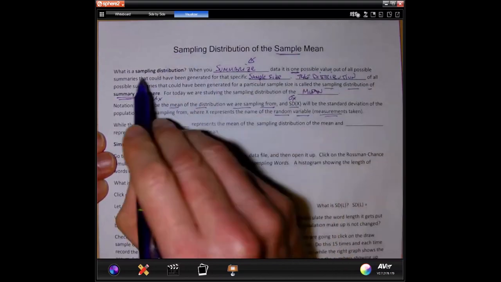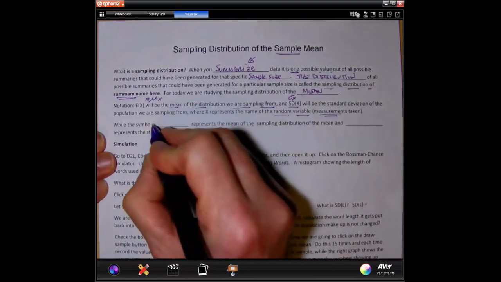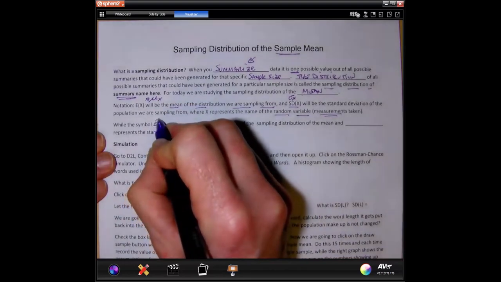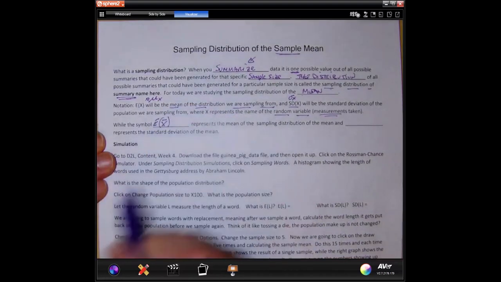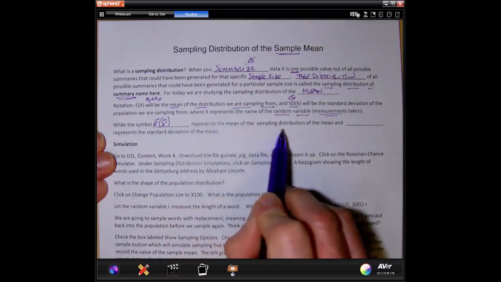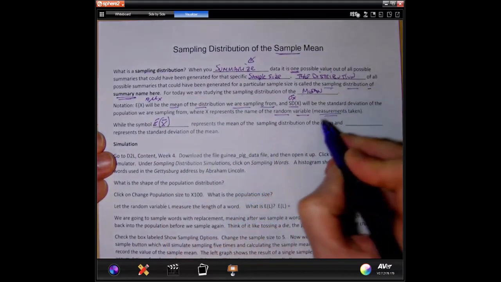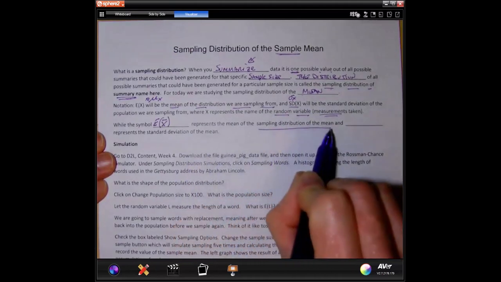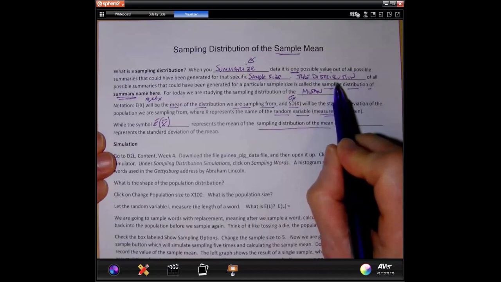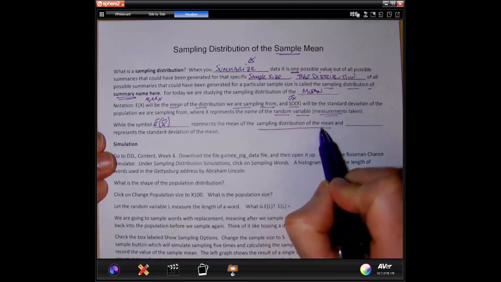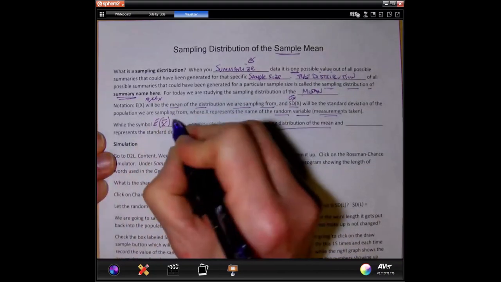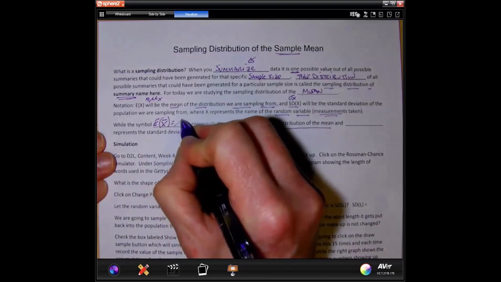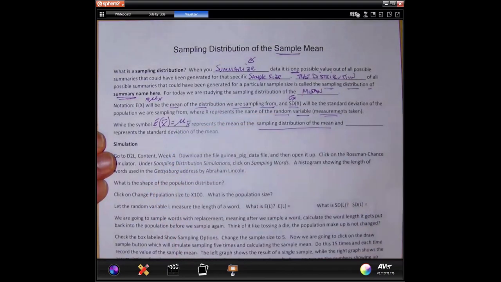But this is about the sampling distribution. So the symbol E of x bar represents the mean of the sampling distribution of the mean. Okay, so there's a lot of means going on. The sampling distribution of the mean consists of nothing but summaries of some statistic. Now that distribution has a mean, and this is the symbol we're going to use. And we could also use this symbol right here, mu sub x bar. Okay, so this is the mean of the sampling distribution.